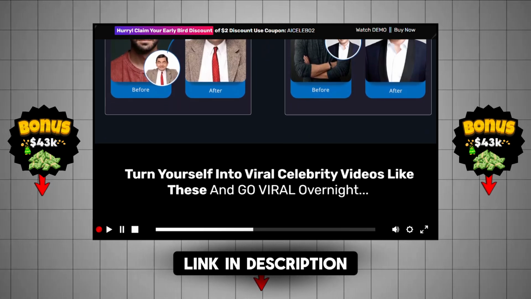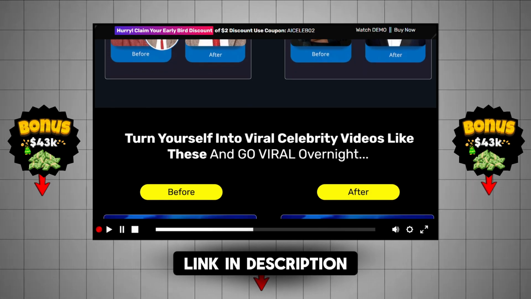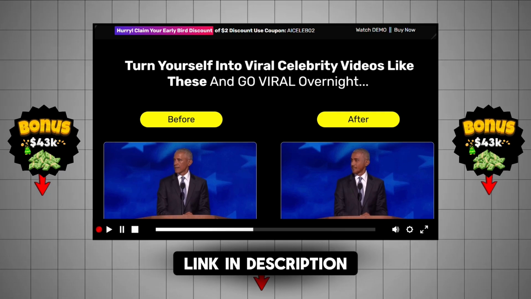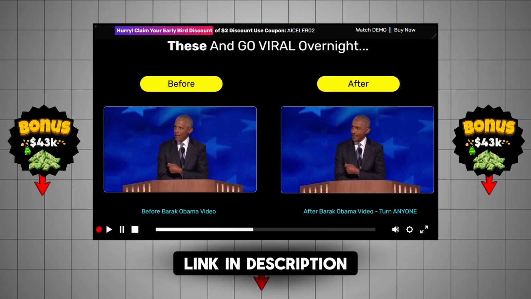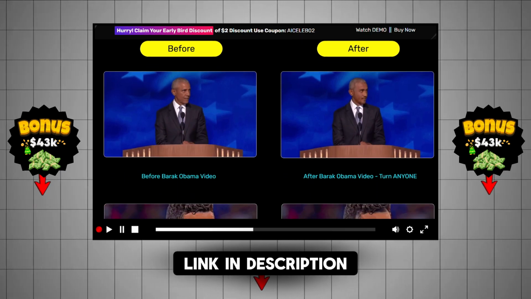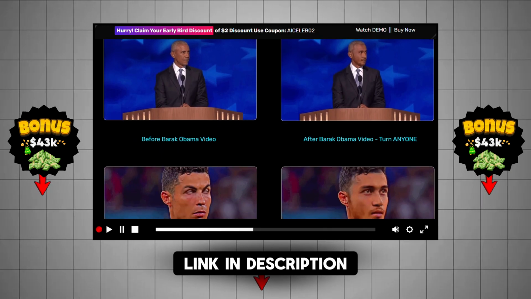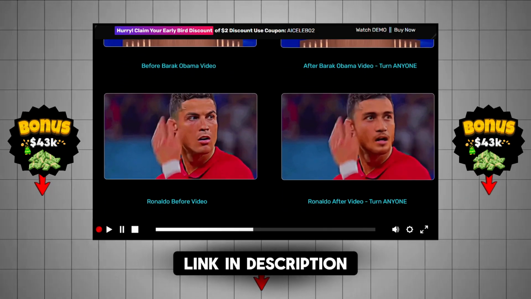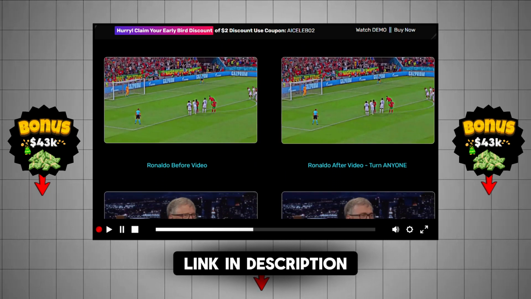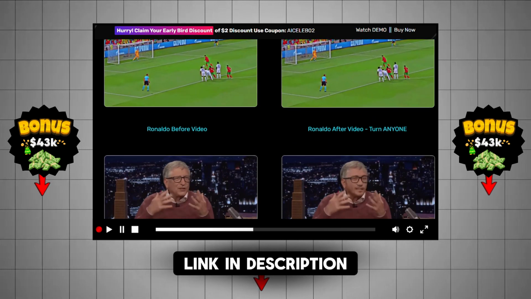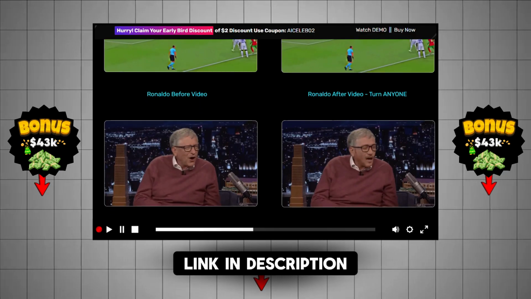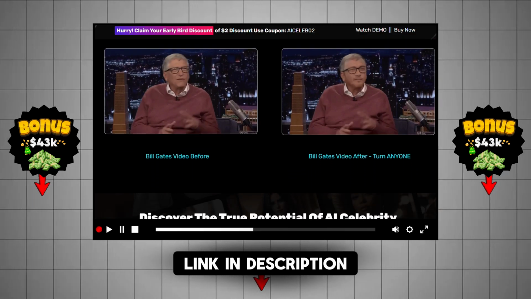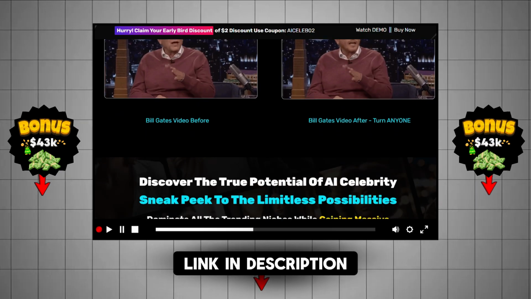Sounds good to me. Okay, so one standout feature is this whole face swapping thing. So imagine this, you take a clip of Taylor Swift performing at a concert, and then boom, you replace her face with yours. I mean, that's got to be instant viral material, right? It definitely grabs attention, yeah. But it also raises some serious questions. Like what? Like copyright infringement. Using someone else's image or likeness, even without their permission, can lead to some legal trouble. Yeah, that's a good point.